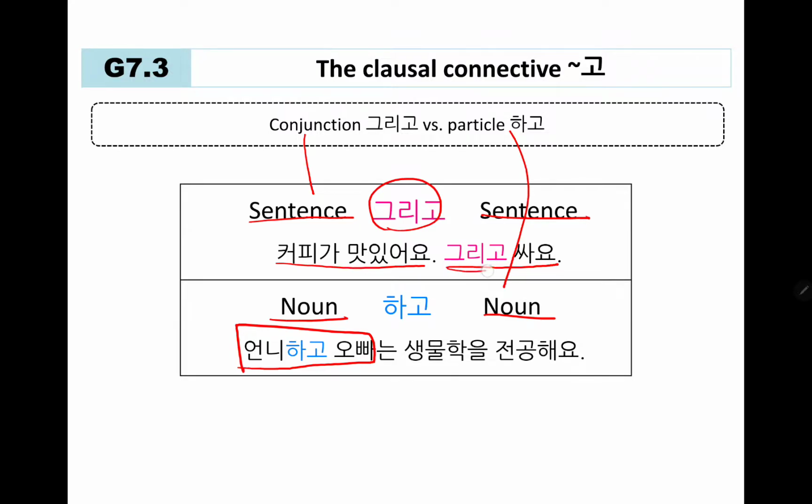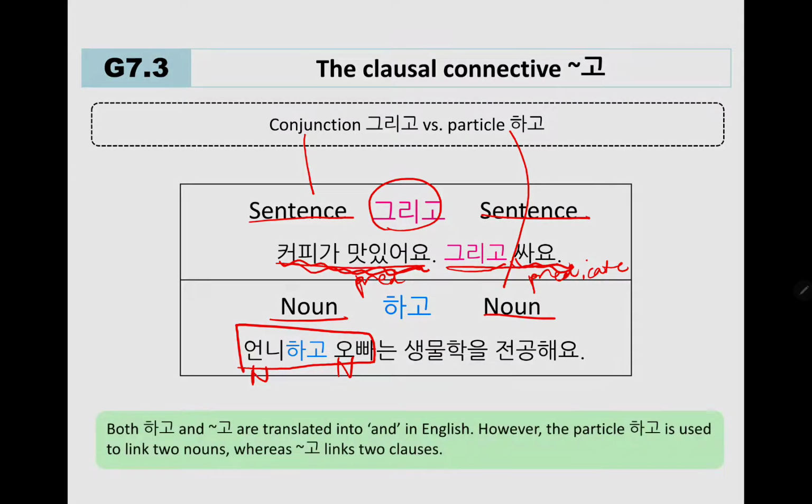Here we see that 그리고 is connecting this sentence and this sentence. These are sentences because there are predicates for each, right? But here we only have noun and noun, so when you want to connect these two, you would have to use 하고 instead of 그리고, right? Both 하고 and 고 are translated into "and" in English. However, the particle 하고 is used to link two nouns, whereas 고 links clauses.